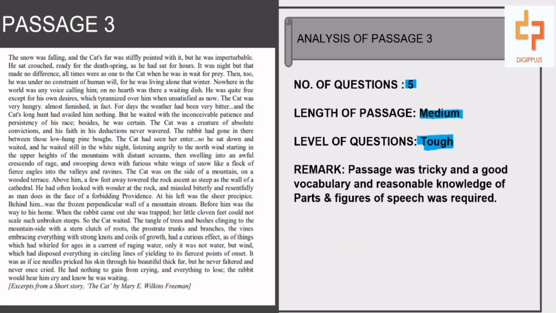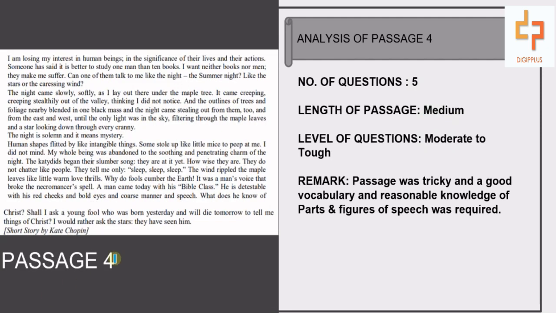Moving towards the analysis of passage number 4, it also contained 5 questions, and the level of the questions ranged from moderate to tough. The length of the passage was medium, and this passage is also considered to be a tricky one, and a good knowledge of vocabulary and parts and figures of speech was required.